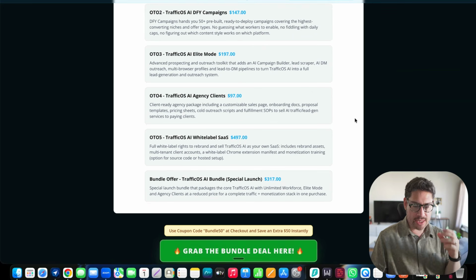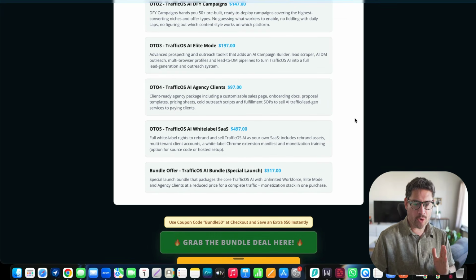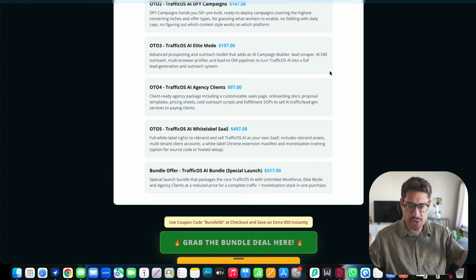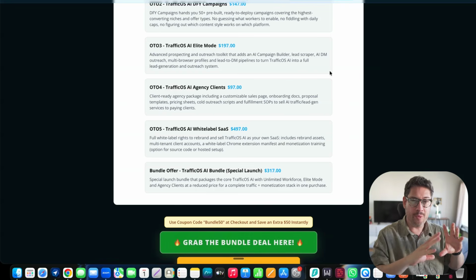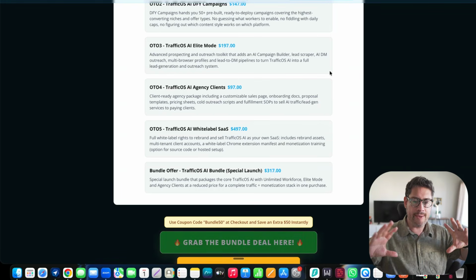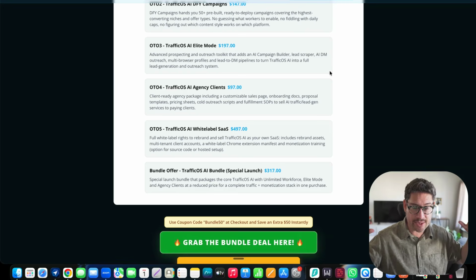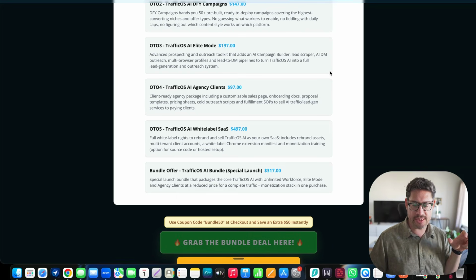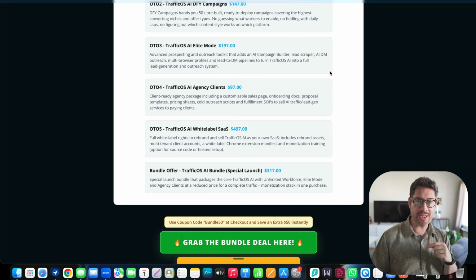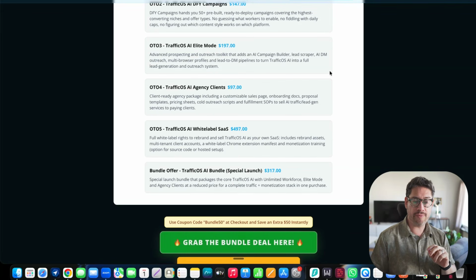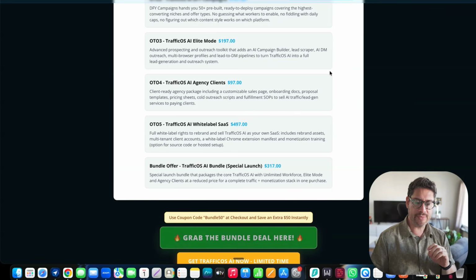The OTO number 3 is going to be the TrafficOS AI Elite Mode, $197. So basically it's going to be an advanced prospecting and outreach toolkit. So basically it's going to go out and find a little bit more with more automation tools. We're going to find leads; it adds an AI campaign builder, lead scraper. It's going to scrape leads from all of these different platforms, AI DM outreach, multi-browser profiles, and lead-to-DM pipelines to turn TrafficOS AI into a full lead generation and outreach system. Cool. $197.